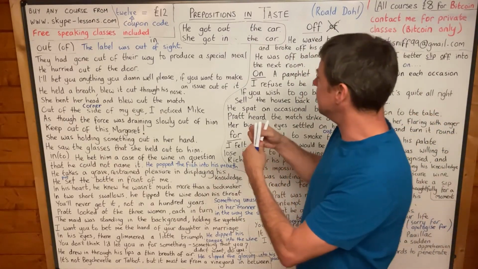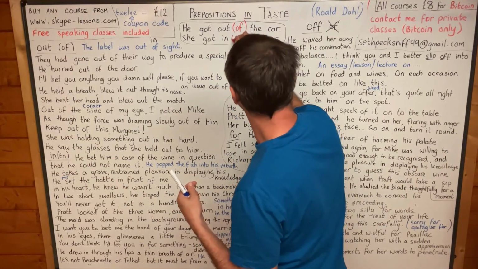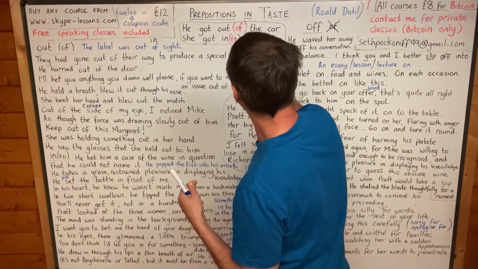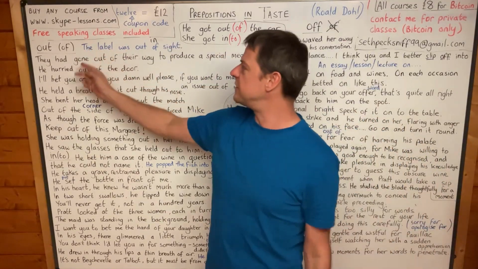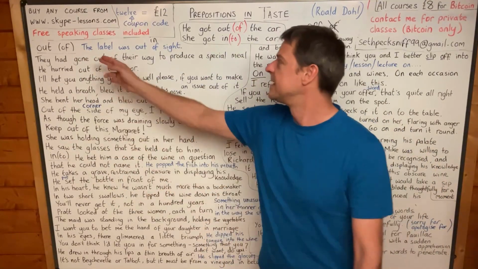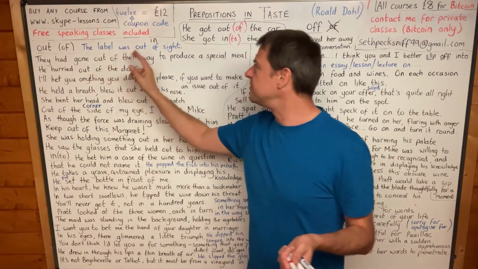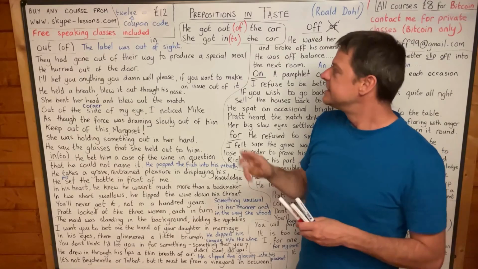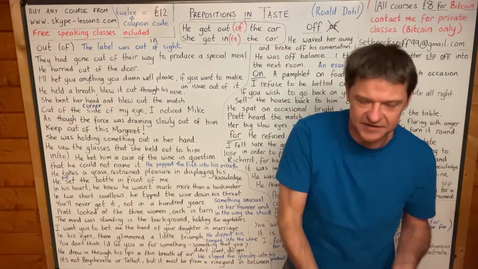And so that's something to be aware of. The of is optional in out of, and the to is optional in into when we're dealing with phrasal verbs of movement. But look at this first example from the story. The wine label, the label on the wine bottle, the label was out of sight. Now, this is not dealing with movement, and the of is necessary.